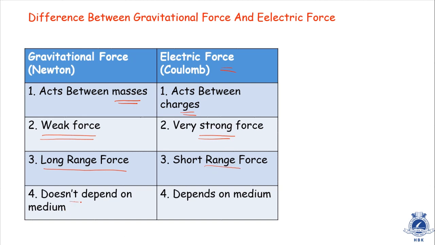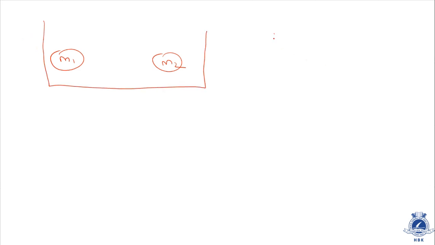In case of gravity, it doesn't depend on the medium. Why? Because we have G, called the universal gravitational constant. It doesn't depend on any medium, whereas in case of electric force we have a constant called K, and it depends on the medium. How does it depend? Let me explain. Imagine we have two masses, m1 and m2, kept in a bucket. On the other hand, we have two charges, q1 and q2. Initially the medium between m1 and m2 is a vacuum, or free space.